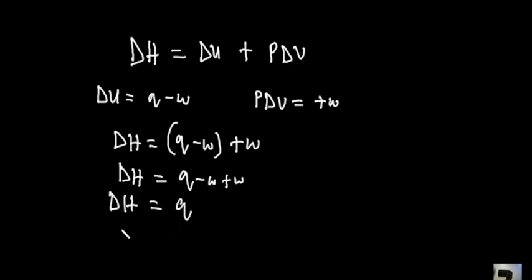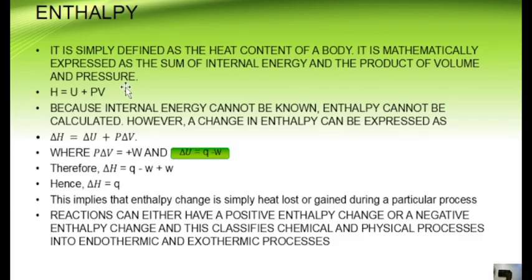So what does this mean? It means that anytime you are asked to find enthalpy change, it simply means find the amount of heat that is gained or the amount of heat that is lost. So you could put that down as your own definition of enthalpy change. It implies that enthalpy change is simply the heat loss or heat gained during a particular process. Now, reactions can either have a positive enthalpy change or a negative enthalpy change, and this classifies chemical and physical processes into endothermic and exothermic processes.